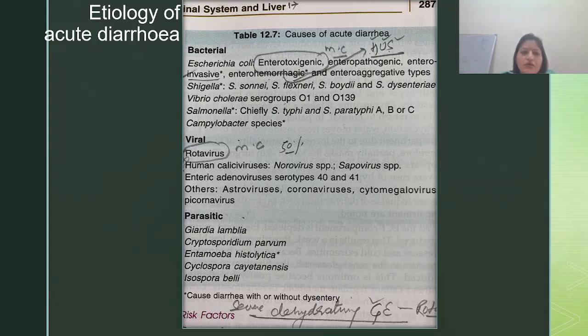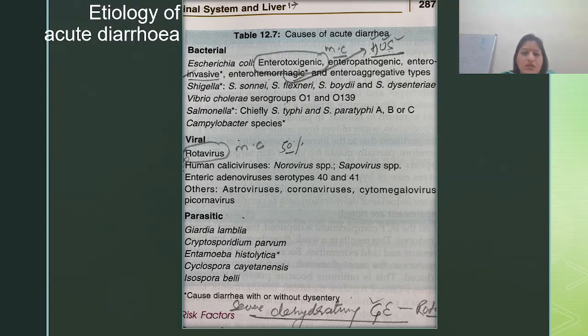Other viruses are human caliciviruses, norovirus, sapovirus, enteric adenovirus serotype 40 and 41. Others are astrovirus, coronavirus, cytomegalovirus and picornavirus. Then the next major group is parasitic infections, where you have giardiasis by Giardia lamblia, Cryptosporidium parvum, Entamoeba histolytica, Cyclospora cayetanensis and Isospora belli.